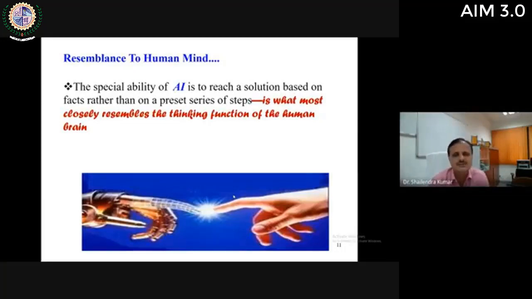Artificial intelligence also works in the same manner. Whatever the situation, whatever the input given to the system, accordingly it will act. So it is not just like a program flow chart that will act in a definite, specific sequence, but it may change its output according to the change in the situation. So it is similar to the human mind.